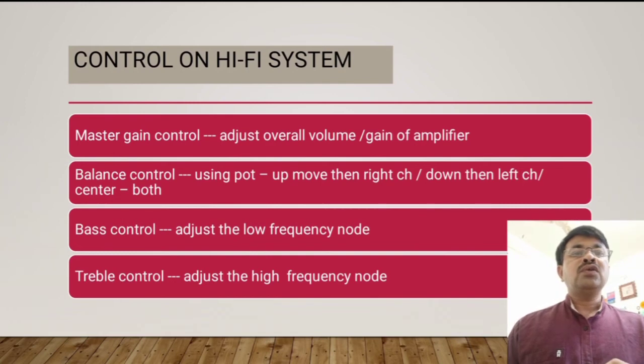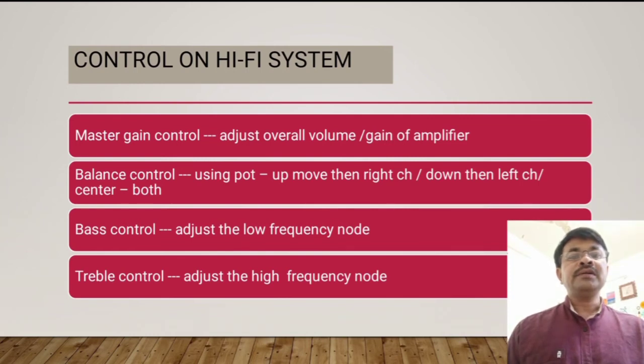Some important controls are available on a hi-fi system. First is the master gain control. The overall gain or volume of the amplifier circuit can be controlled through this part. Next is the balance control. This is an important control where we can set the speaker output to the left side or right side. The speaker output can be adjusted between the right speaker and the left speaker by using this potentiometer.